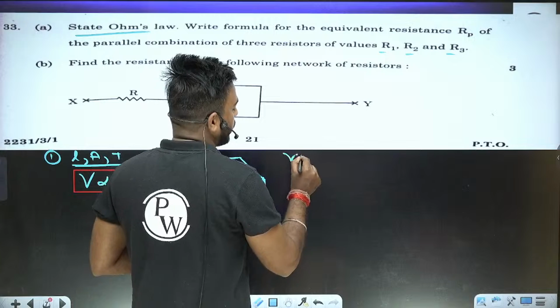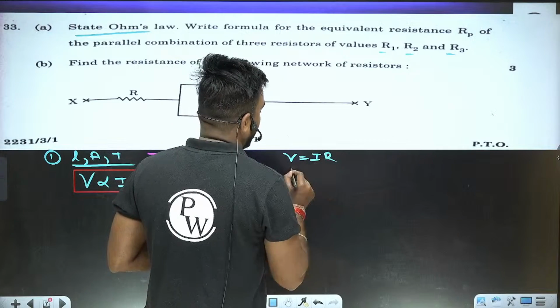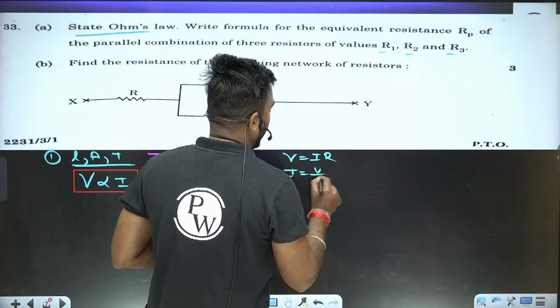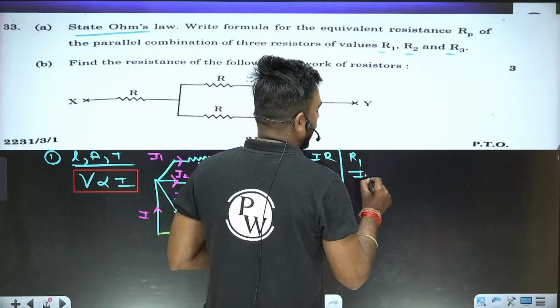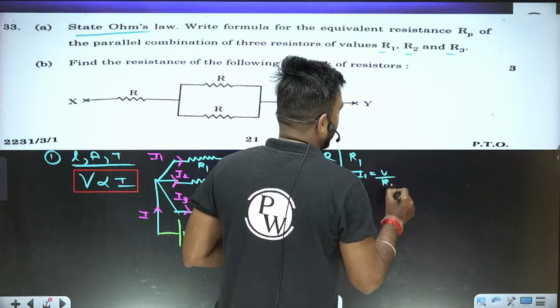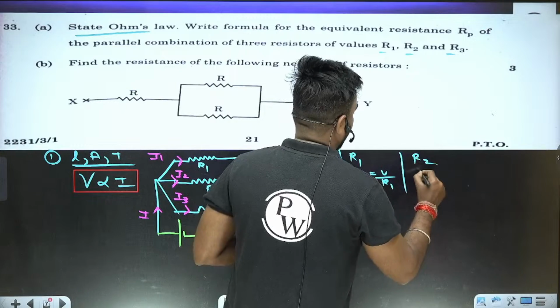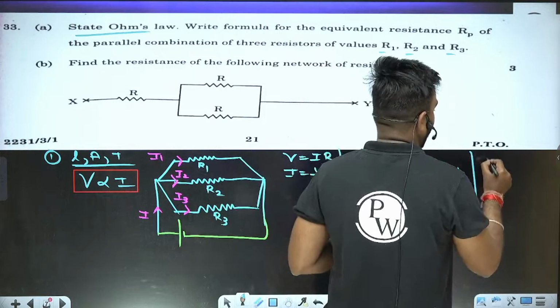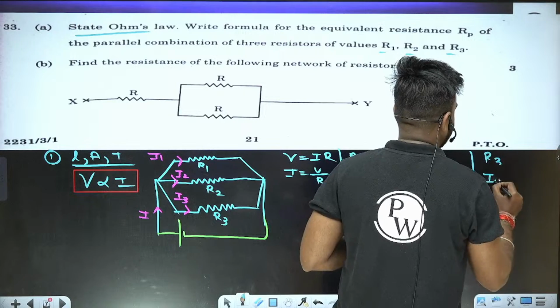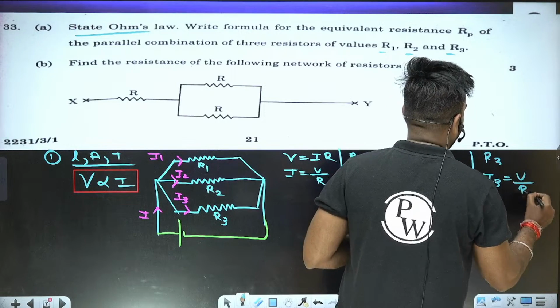According to Ohm's law, V is equal to IR, and the value of I is V by R. For resistance R1, I1 equals V by R1. For R2, I2 equals V by R2, and for R3, I3 equals V by R3.